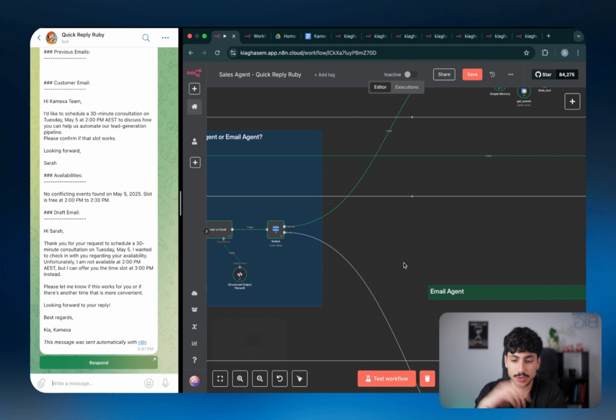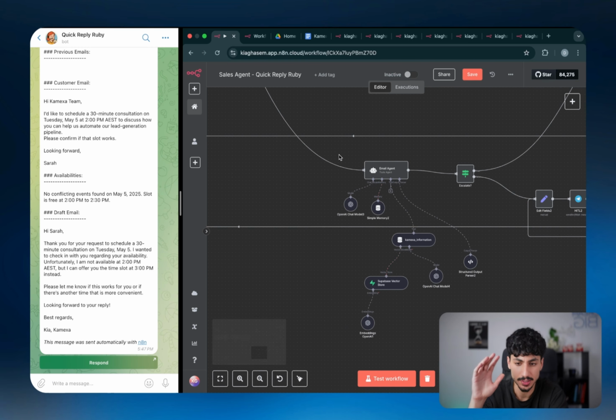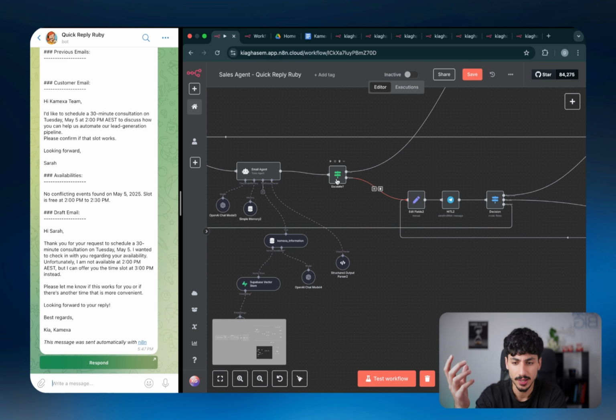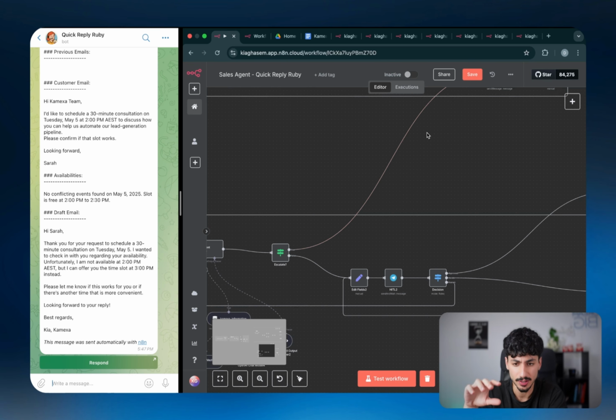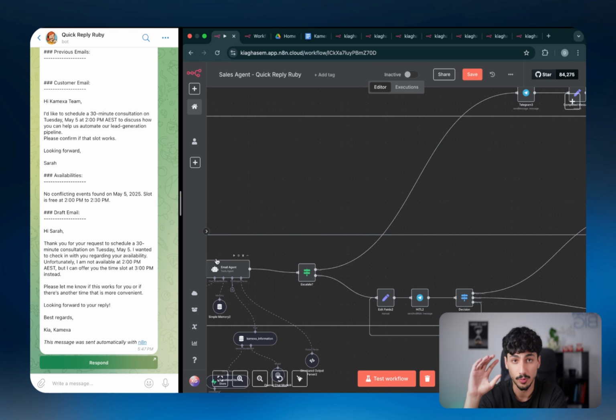And if we take a look at the actual email agent, the process of what's happening is very similar. It's going to the email agent, which is basically calling onto that RAG database where it's extracting information in order to answer the query. And then it's figuring out whether it should escalate or not. If it escalates, it will just send us a message. If it doesn't escalate, it will come through with a human in the loop node, which will send us a message from Quick Reply Ruby to get confirmation on whether it's good or whether it's bad.